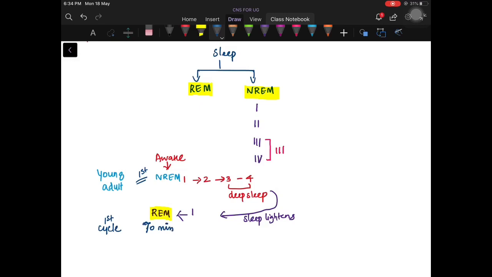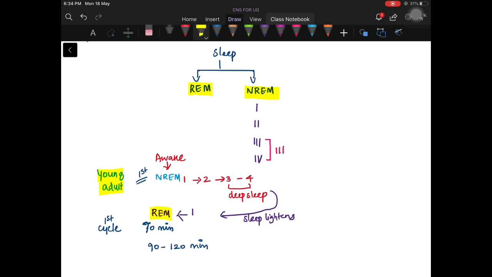In subsequent cycles, it occurs every 90 to 120 minutes. This normal pattern is present for young adults. That is, he begins in NREM stage 1, then proceeds to stage 2, 3, 4, then sleep lightens, then he comes back to the REM stage, then again the sleep cycle continues.